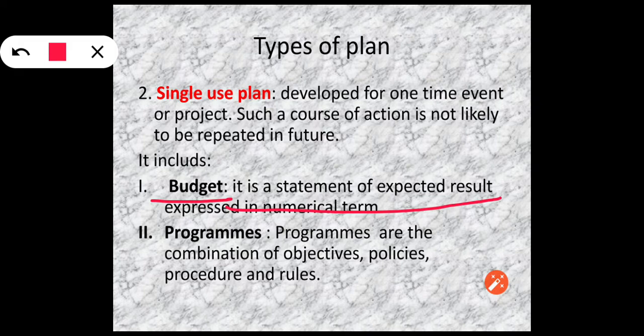It can be considered a single-use plan because we put all these plans together for a single activity. If we are going to organize a program, what are the objectives, what will be the policies, what will be the procedure of doing the activity and what will be the rules, all this coming together for a single activity, that will be termed a program and that will be a single-use plan.